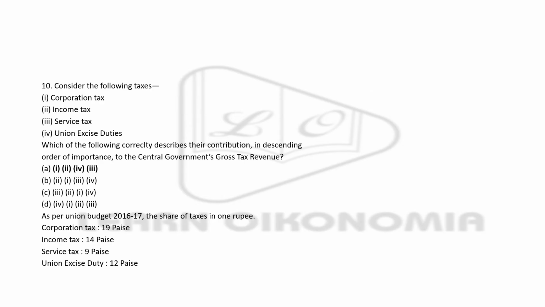Consider the following taxes: corporation tax, income tax, service tax, and union excise duties. You have to arrange them in the decreasing order of their importance to the central government's gross tax revenue. As per the Union Budget of 2016-17, the share of corporation tax was dominating, after that income tax, then service tax, and then union excise duty. So here the right answer is option A: 1, 2, 4, and 3.